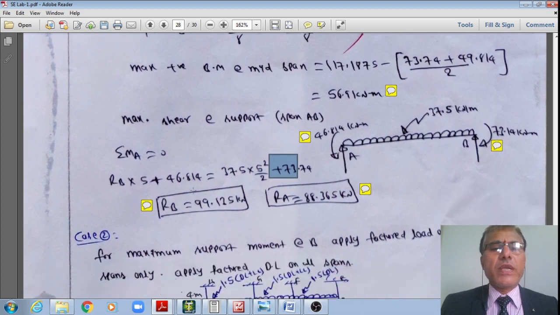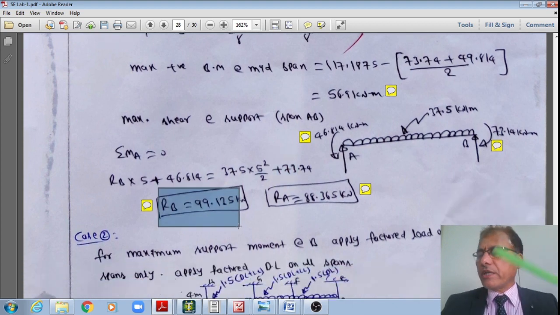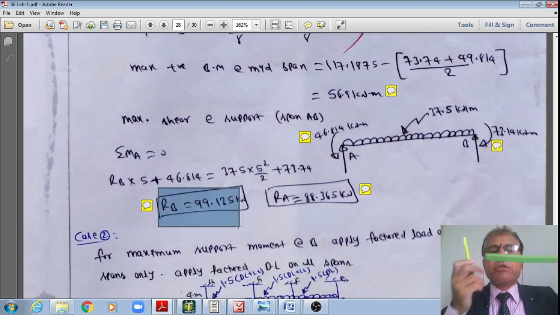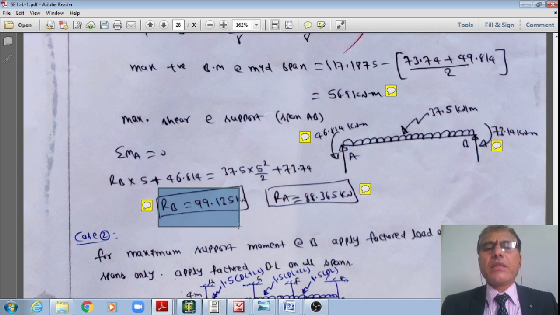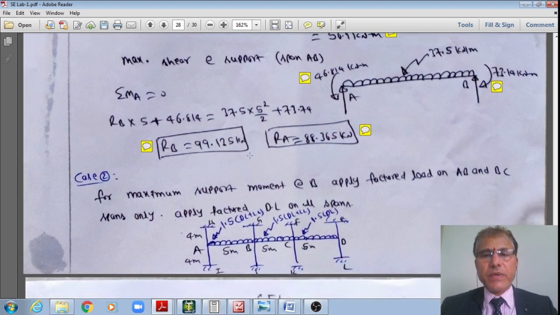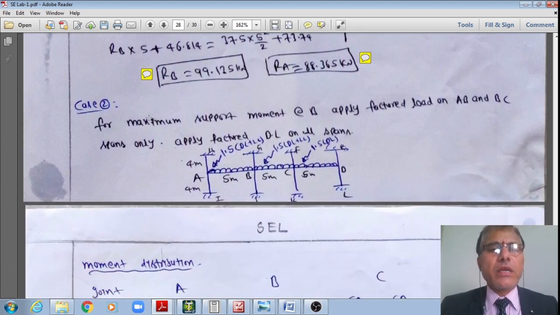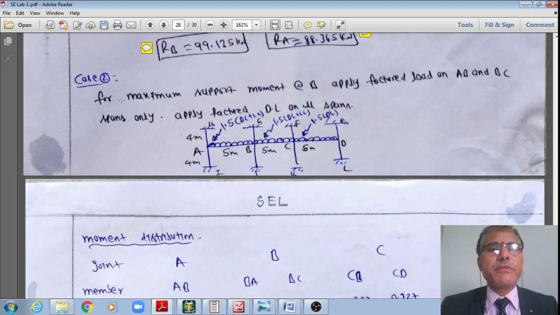Therefore, solving which you will get RB, the support reaction at joint B, equal to 99.14 kilonewton approximately. Now RA is equal to the total downward load minus 99.14. Now I'll get the support reaction at A as 88.365. Okay, student, this is how I got the maximum positive bending moment in the midspan.